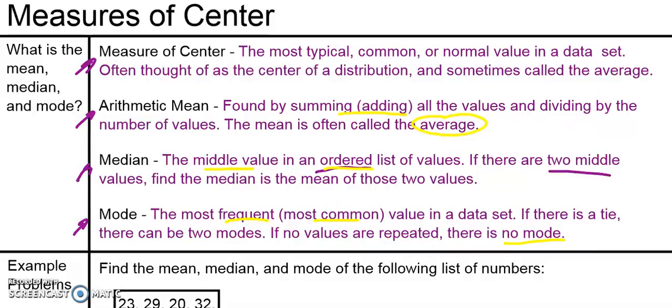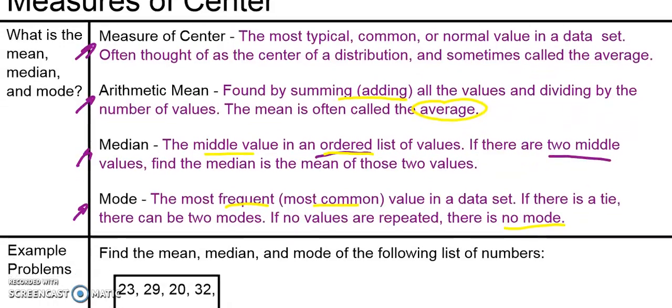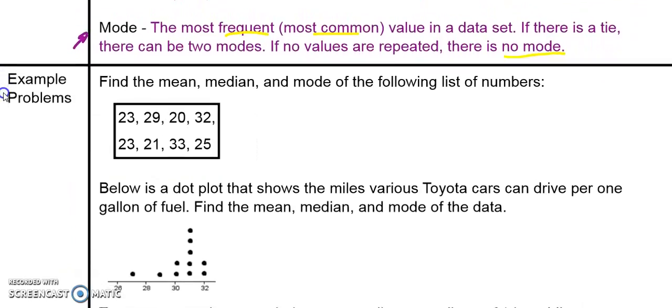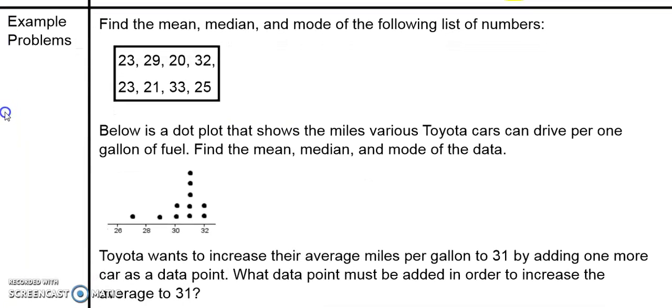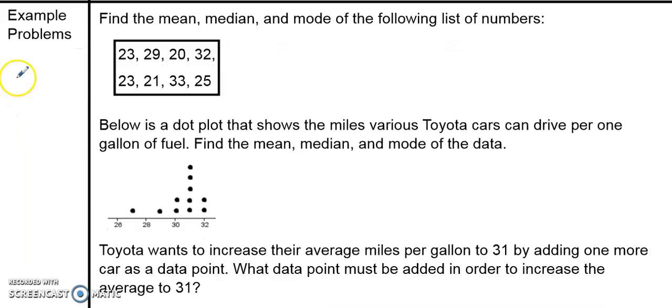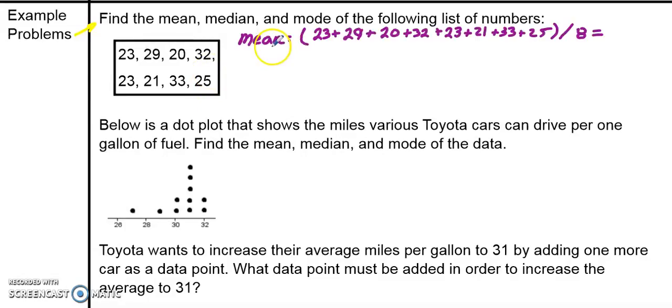Now let's practice using these measures of center, finding mean, median, and mode. You'll probably be able to do the first few of these on your own. So if you can do any of these, just pause the video and try them before I do. The first one, let's find the mean, median, and mode of the following list of numbers: 23, 29, 20, 32, 23, 21, 33, and 25. The mean, median, and mode. Pause the video here and try this yourself first. Remember to pause and try it. The answers will be coming up in 3, 2, 1.